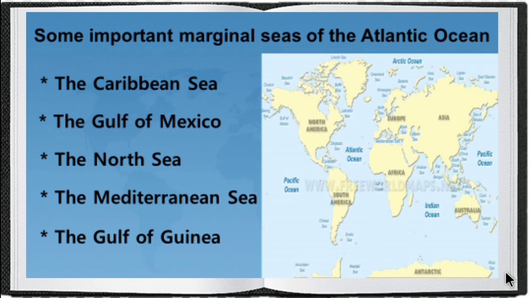Next one is the marginal seas of the Atlantic Ocean. Some of the marginal seas are the Caribbean Sea, the Gulf of Mexico, the North Sea, the Mediterranean Sea and the Gulf of Guinea.